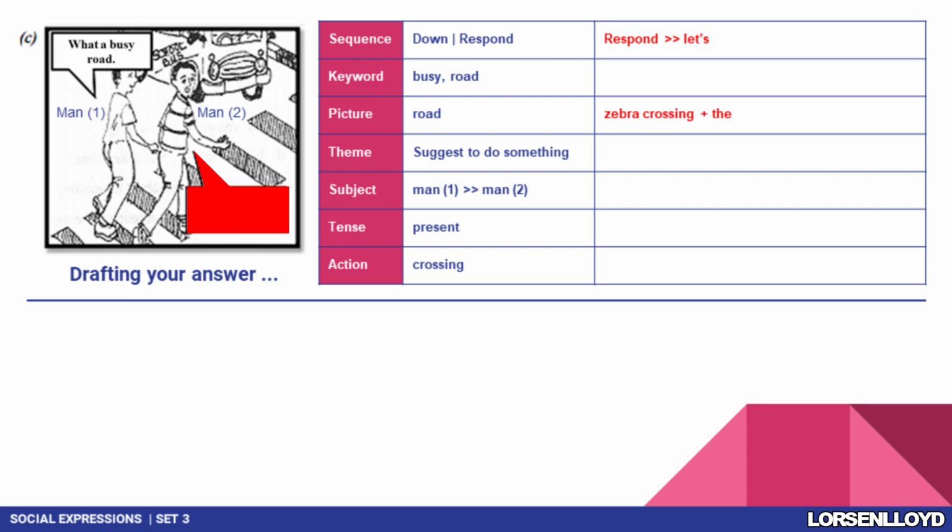After that, let's look at tense. I can think of a word which is use, and that's it. I can see that the answer is there. So let's construct the sentence. Should start with let's use the zebra crossing. Full stop. So that's the suggested answer, which is let's use the zebra crossing. Full stop. I think this is a very good answer too.